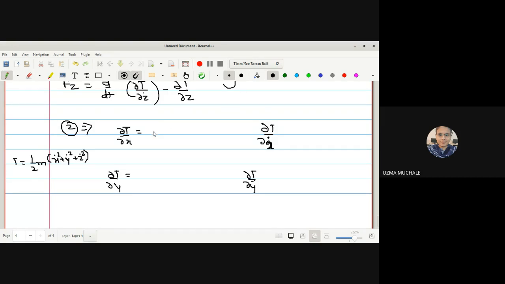What is the derivative of T with respect to x? What is the derivative? mx. Think once again and tell me. Whether there is any term of x in our equation of T. Do you see x anywhere in T?